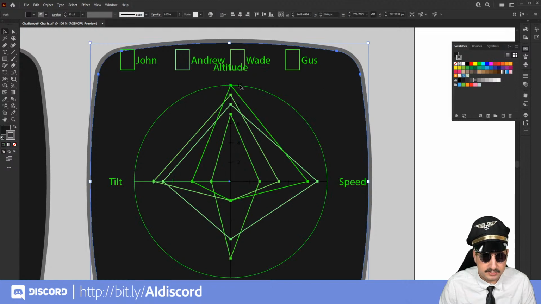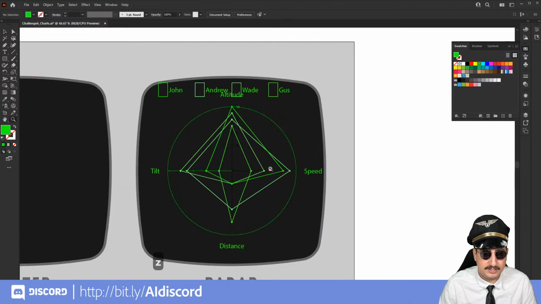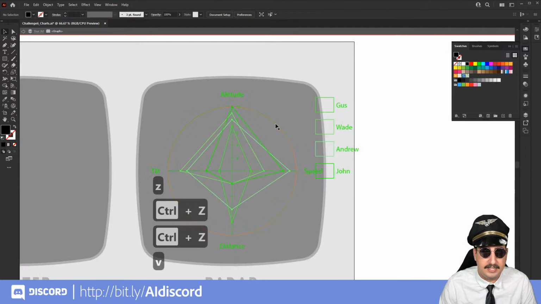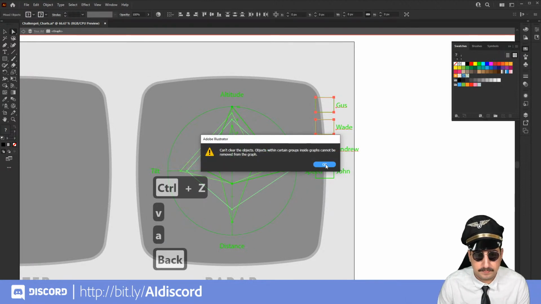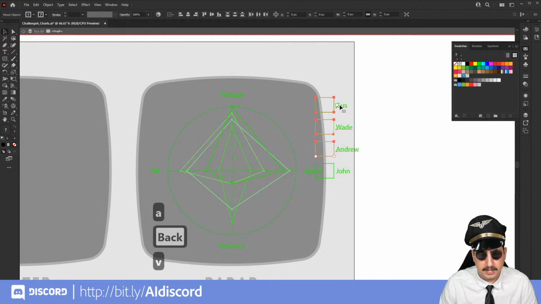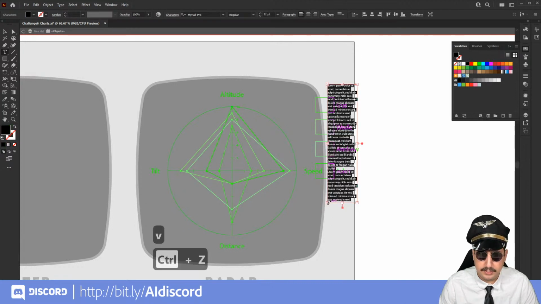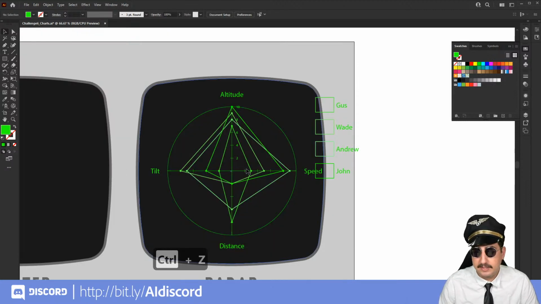It did change some of our formatting here. I don't know why we went not green. Let's go ahead and change that. So it has flipped everything to the top, or if we wanted to, you can come in and double click this and just delete this entirety. Oops. We can remove the legend. Why is it not letting us remove the legend? We can remove the legend as well if we wanted to. But for now, let's move on to the other kind of chart that we want to work with.